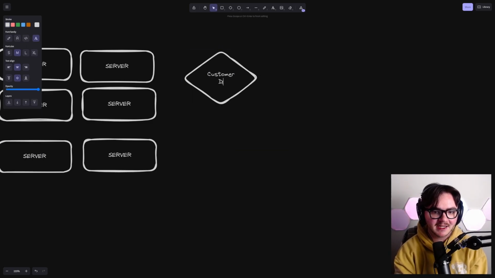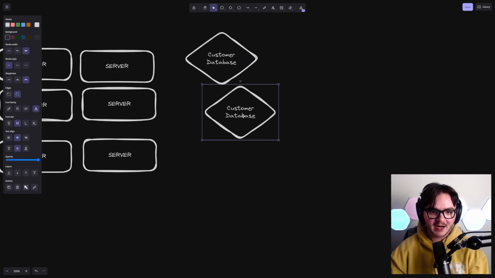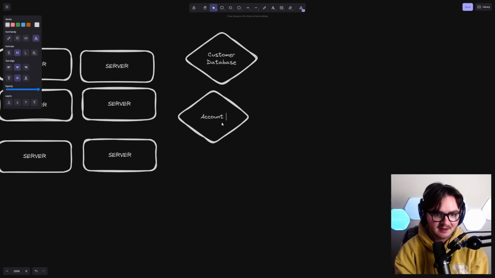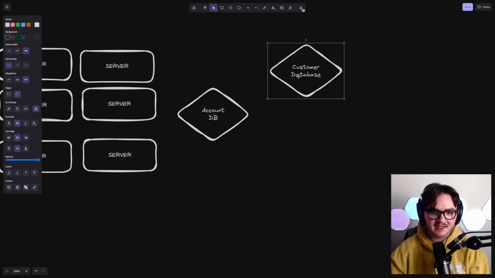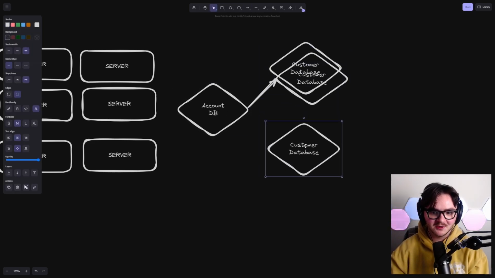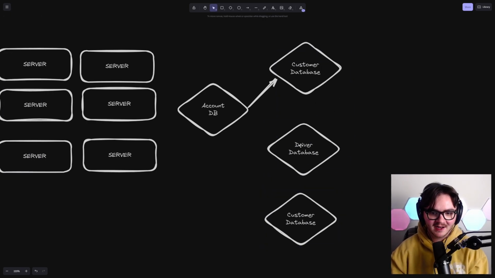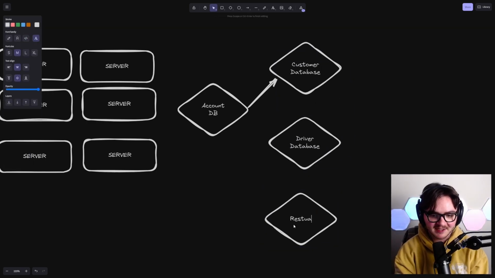All right. We're going to have like the customer database, and that's going to have information for customers. And we're going to have like the account database. Okay. And the account database is going to tell us whether or not we talk to the customer database, or whether or not we talk to the driver database, or whether or not we talk to the restaurant database. I misspelled, but you get the idea.